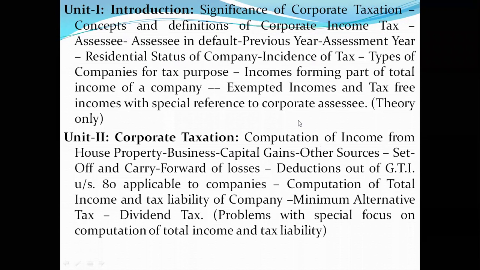In this class I mentioned the various incomes forming part of total income of a company. So the computation part we will learn in the next unit: computation of income from house property, business, capital gains, other sources, set off and carry forward of losses, deductions out of gross total income, GTI, and under section 80 applicable to companies, computation of total income and tax liability of company. What is MAT, minimum alternative tax, dividend tax, problems with special focus on computation of total income and tax liability. These all topics we will learn in the next unit.